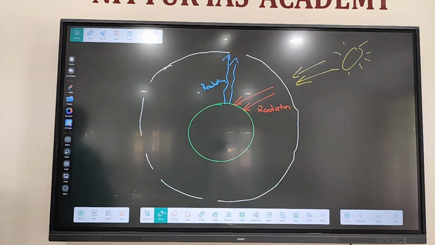What are the greenhouse gases? Name some greenhouse gases. Methane, then carbon dioxide, then... Does water vapor cause the greenhouse effect? Water vapor. Will it help in increasing the temperature of the Earth's surface?